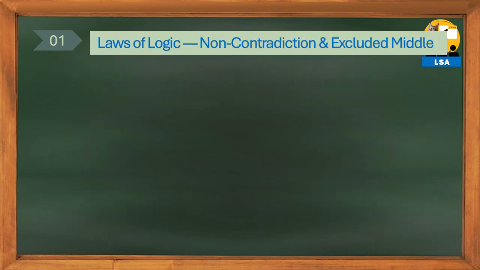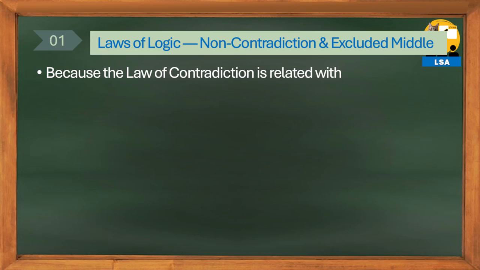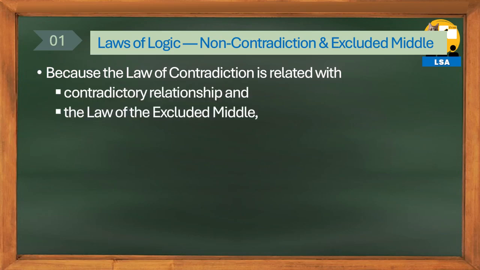Secondly, let's learn about the law of contradiction and the law of excluded middle together. The dictionary definition of the law of contradiction can be slightly ambiguous, so please understand it clearly here. The law of contradiction is related to contradictory relationships and the law of excluded middle, so they must be understood in connection with each other.